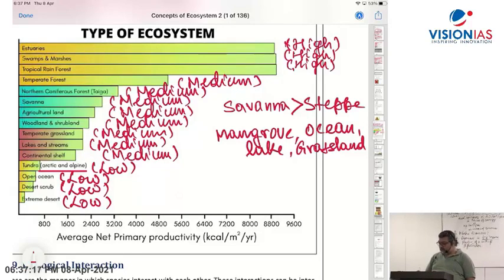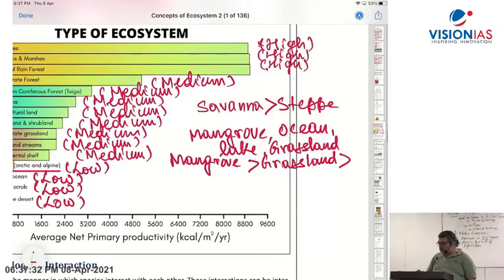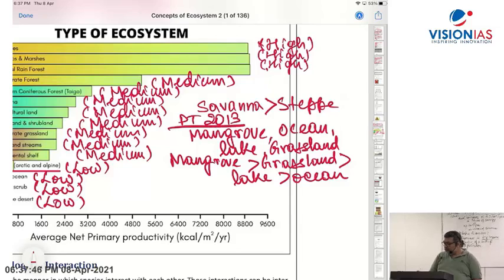Which will have higher? Mangroves will have higher, right? Then which will have the medium level? The grassland. The grasses and all which grow there, grassland will be there. Then after grassland, lakes. And then comes the open ocean. That was a question asked in the PT exam in 2013, the correct decreasing order. So mangrove forest will generate more because of photosynthesis. Then grassland, then lake.